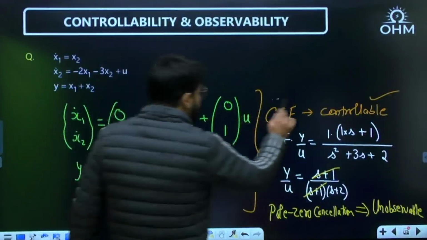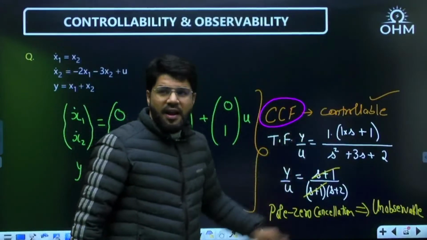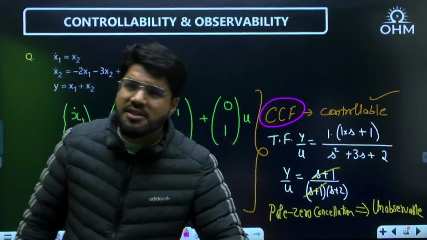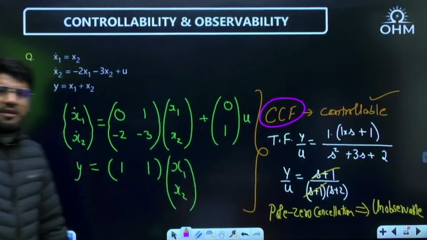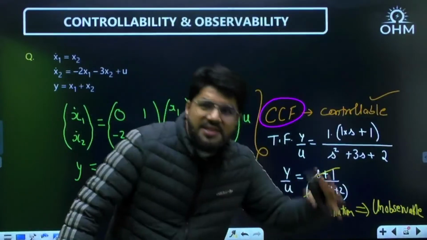Another question I took was a CCF model only, so the system is controllable. But once I find the transfer function, there is a pole zero cancellation. So if there is a pole zero cancellation, the system is not observable. Don't worry if you missed it, you can go and watch it in the previous session, because anyways, you will not be troubled with today's session, because that is about DCF and JCF form.